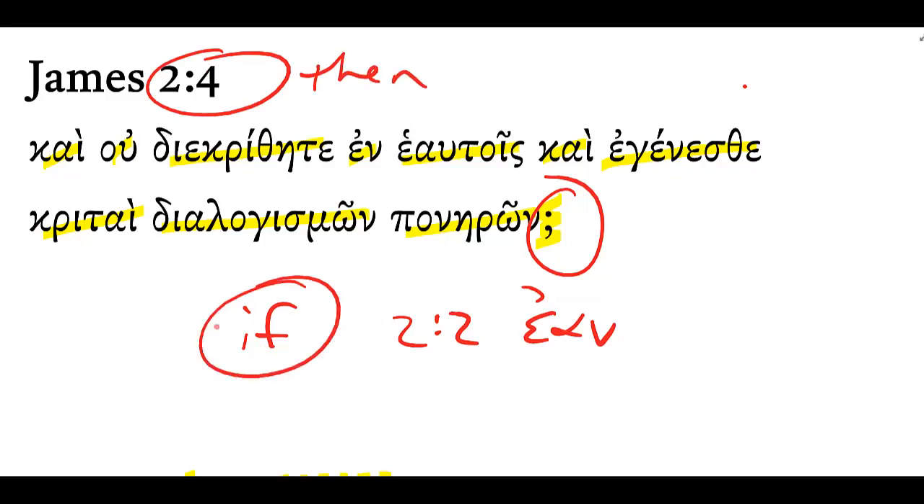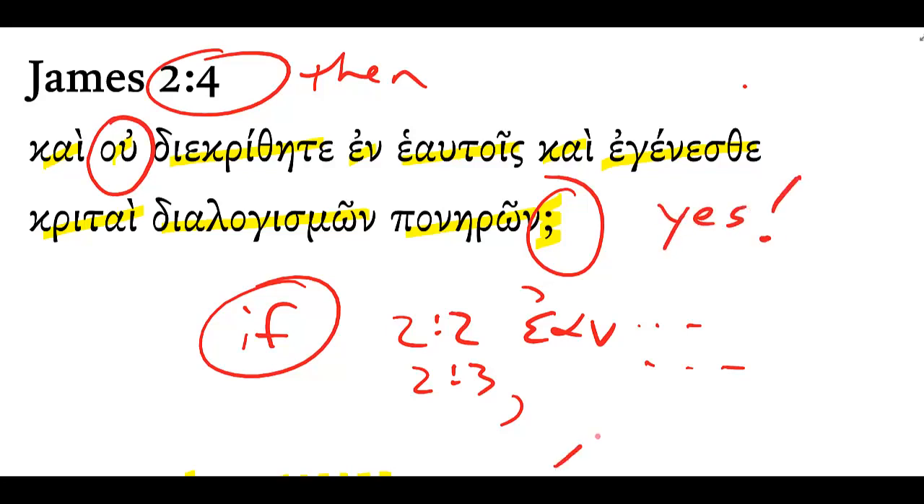The if part, the protasis, is James 2:2 and 2:3, so all the way to the end of verse 3. If a rich man were to come in and you treat him this way, a poor man comes in, you treat him this way. And then James ends with this rhetorical question. Rhetorical questions in Greek that begin with ou are implying the answer is yes, just as rhetorical questions in Greek that begin with me are usually implying the answer is no.